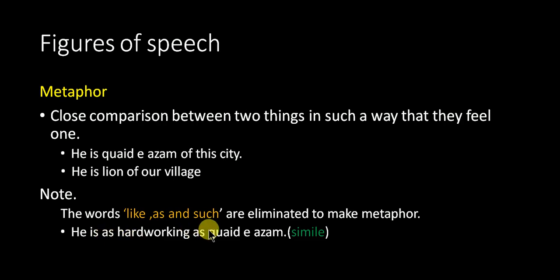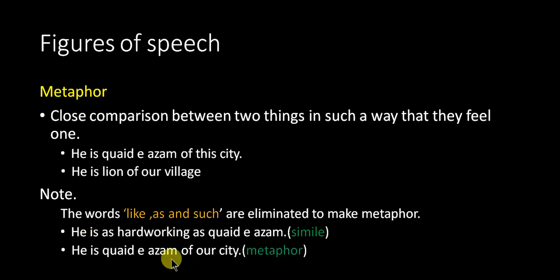Again, see the example. He is as hardworking as chiasm. This is a simile because we have used the words as hardworking as chiasm. And the next example, he is the chiasm of our city. In this example, we have removed the word as, and it has become he is the chiasm of our city. So this is a metaphor. Understand?